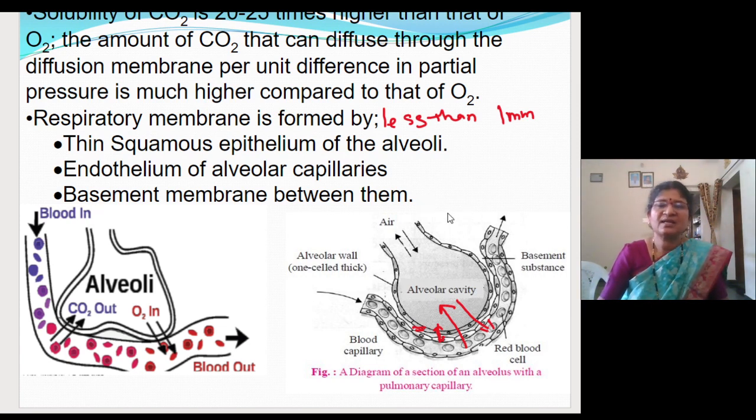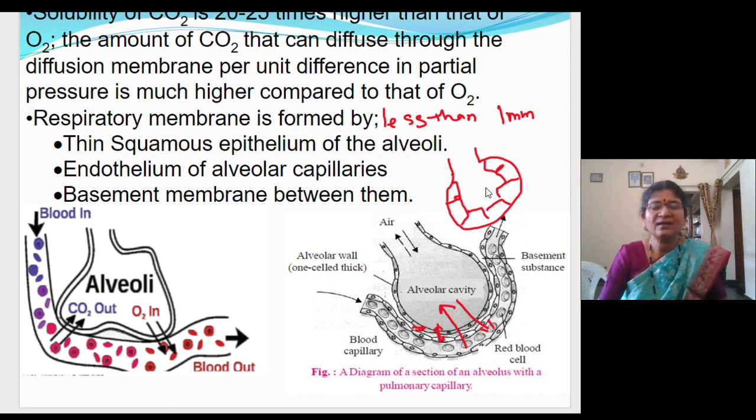So one more thing, just let me say here only. So you know that the alveoli, they are lined by squamous epithelial cells. Fine. So in the squamous epithelial cell, there are two types. So one is pneumocyte type 1 and the pneumocyte type 2. Pneumocyte type 1, they will help in the exchange of gases. Fine, they will help in the exchange of the gases.